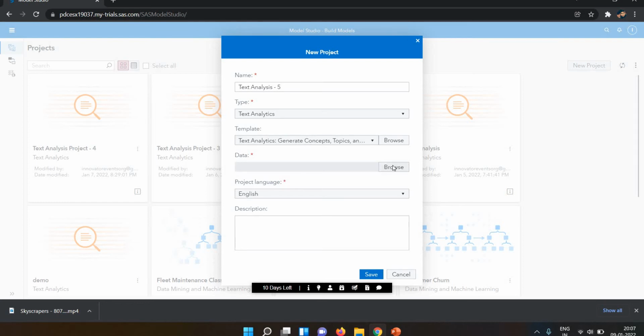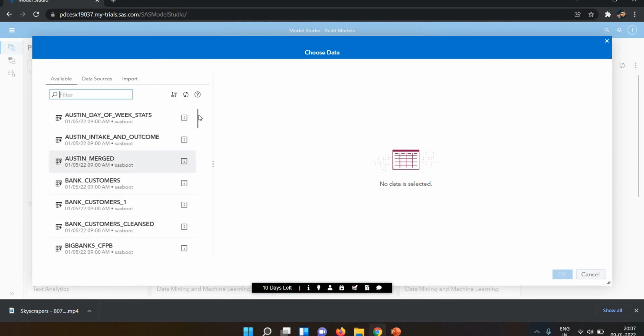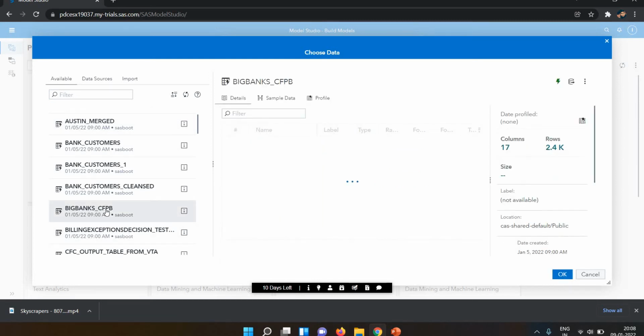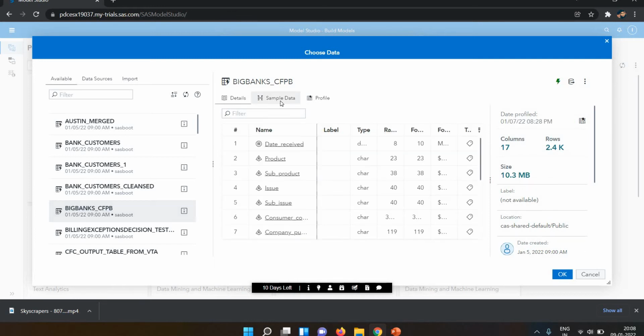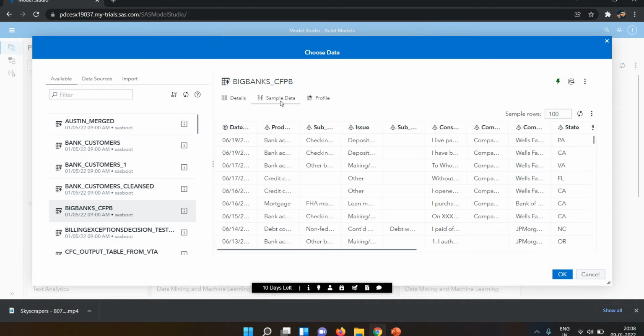Then we need to select the data. I'm selecting this Big Bank CFPB, which is data related to customer feedback, what the customers said about the product.